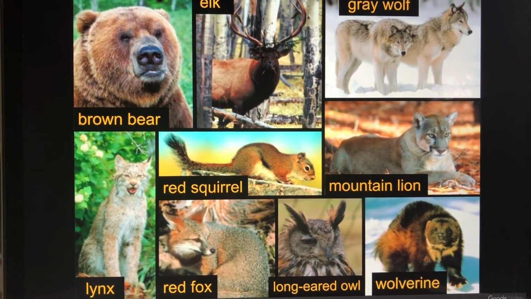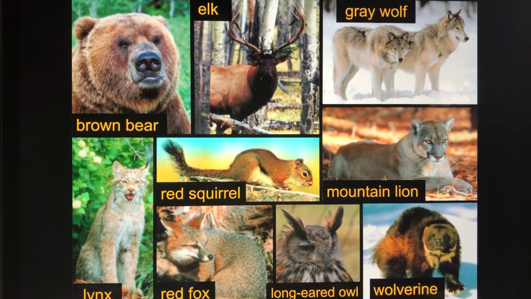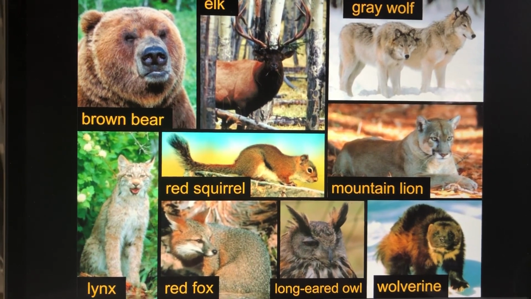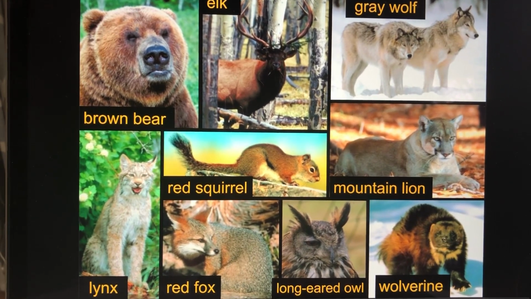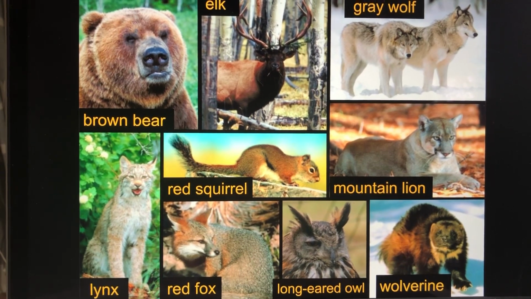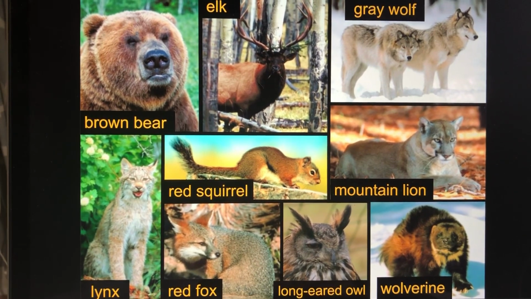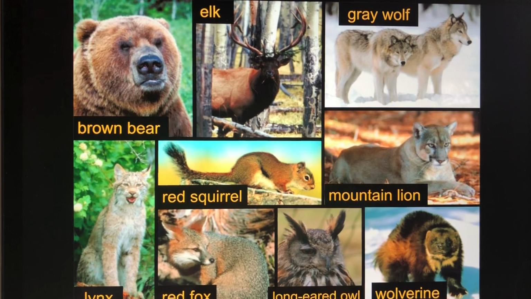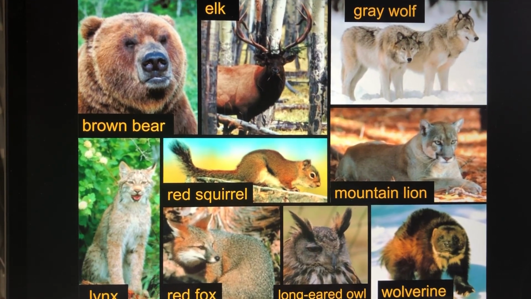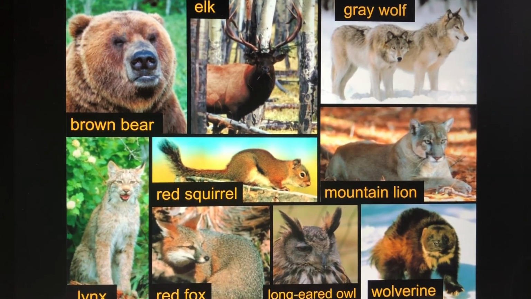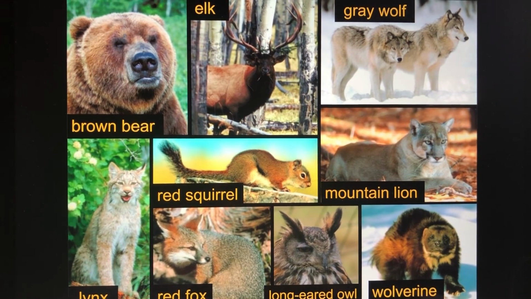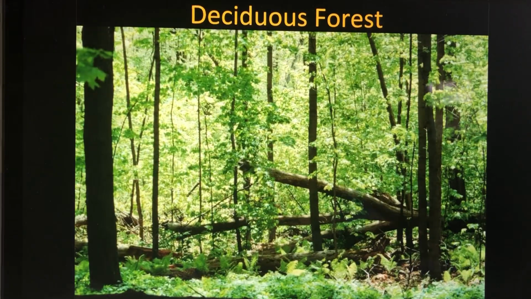Wolverines are always kind of ugly. It's the state animal of Michigan, and I grew up in Michigan, and so we always thought that those were ugly when we were growing up. This is Mrs. Schumacher's area. This is the kind of climate and the kind of animals that she loves to investigate. Crazy lady. So pick 2.